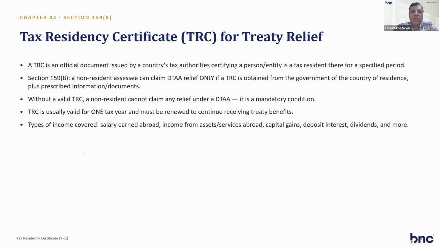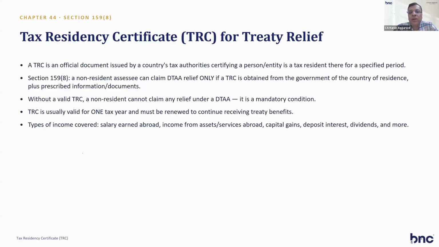Now they have mentioned in the section TRC and 10F, where previously it was 'or', now it is 'and'. So TRC and 10F both are required for claiming DTAA benefit.